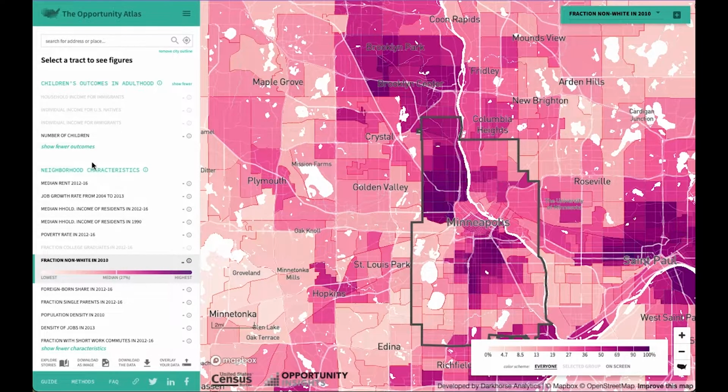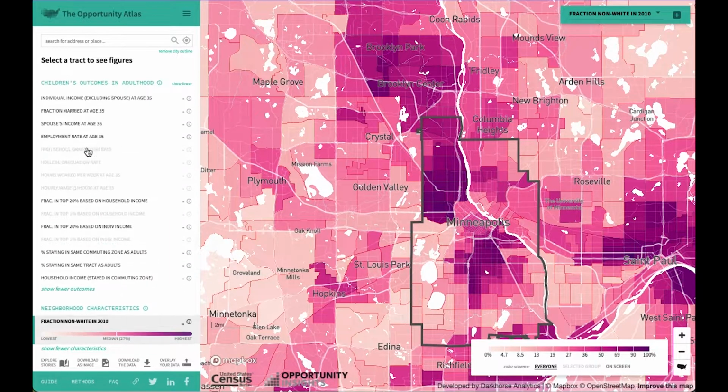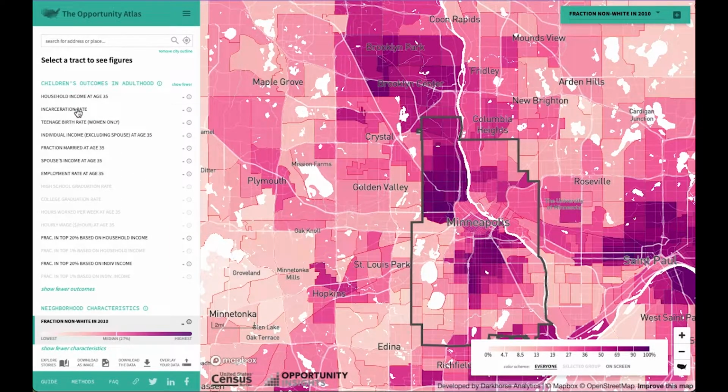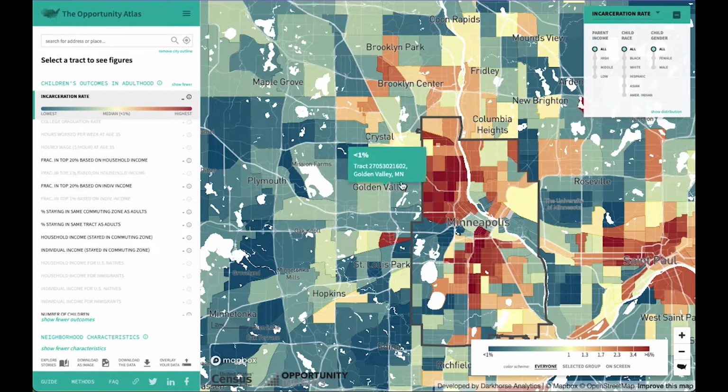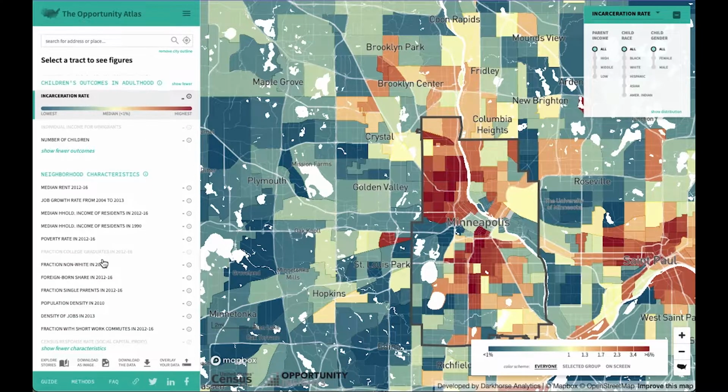By flipping between the fraction non-white layer and the incarceration rate layer, we can see a general correlation between largely non-white census tracts and inflated incarceration rates. This pattern is most visible in the city's north side and central Phillips neighborhoods.